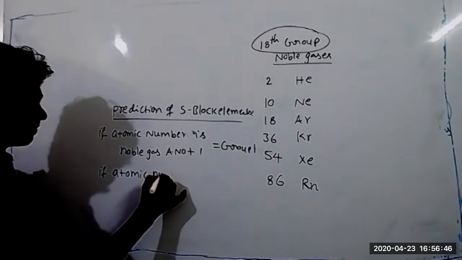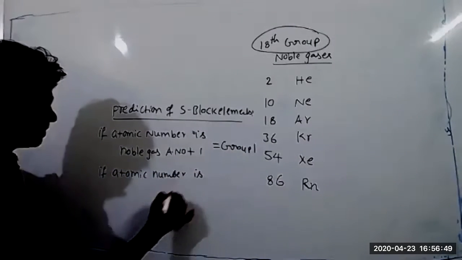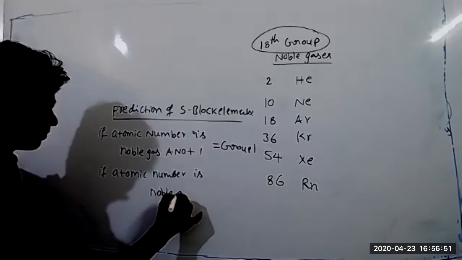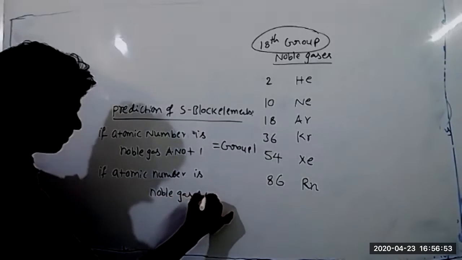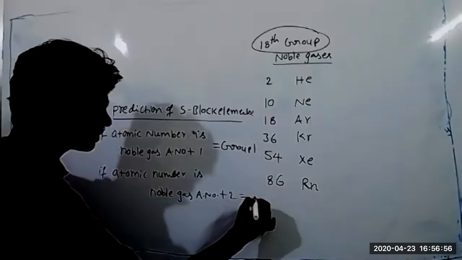If atomic number is noble gas atomic number plus 2, that comes under group 2.